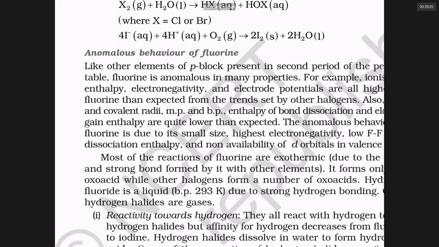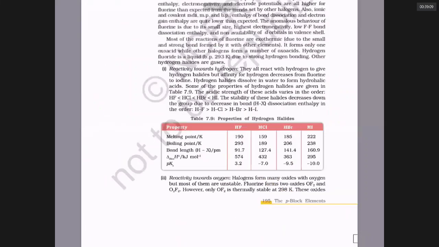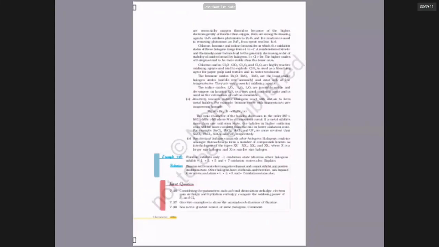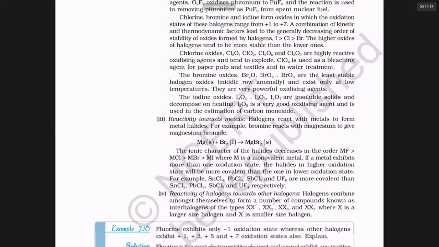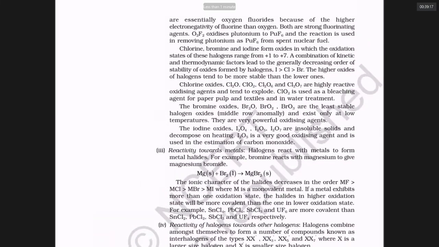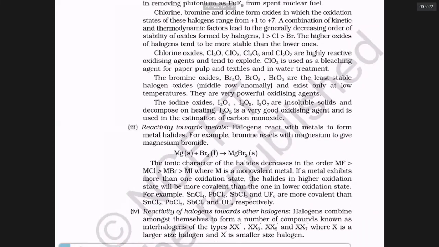Why fluorine is anomalous. Note on hydrides. Please read up to this point today. Tomorrow, we are going to look at oxides, which you can cover today. All the halogens can react with metals to give halides. For example, Na plus chlorine gives NaCl. Tin plus